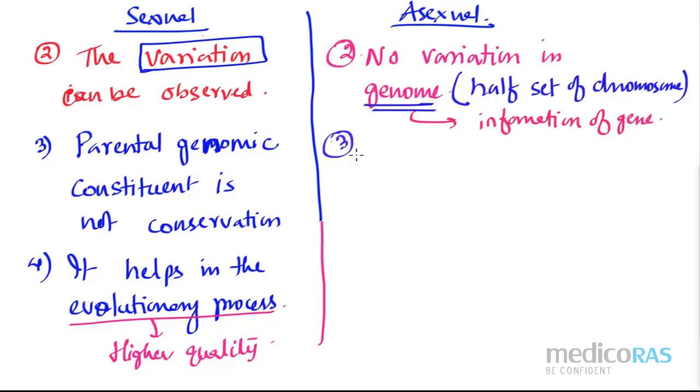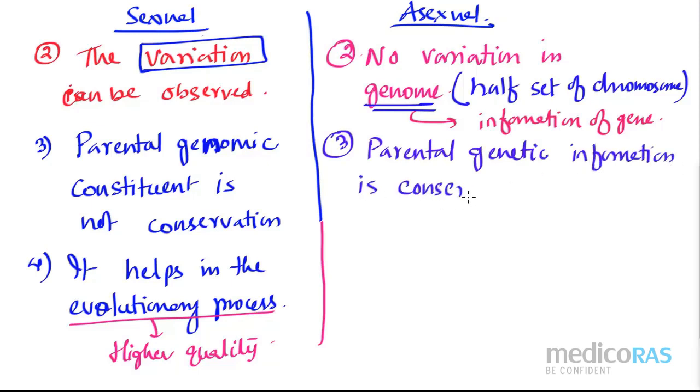So number 3, what I can write here? Parental genetic information is conserved. Fine. And then the last point, what can we write? Do they help in the evolutionary progress? Can they survive in the environment? The answer is no, they may not. They are not resistant. If something happens, they can't resist. They have to die or be eliminated from that particular area.